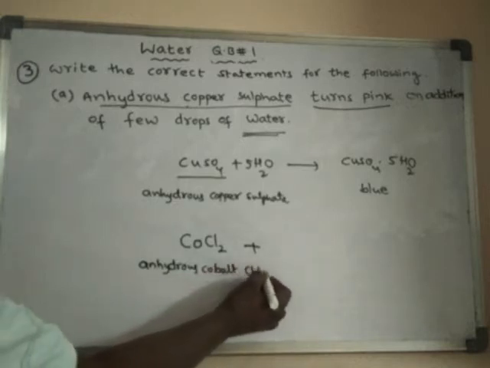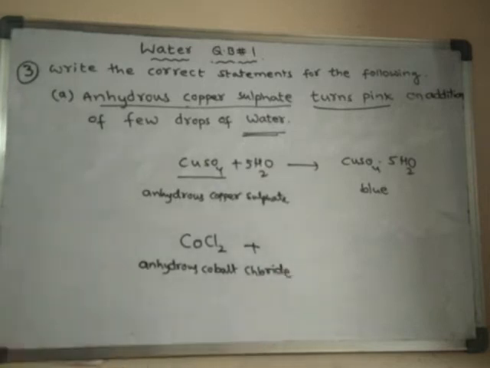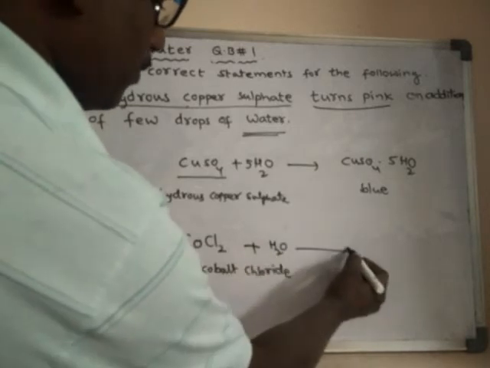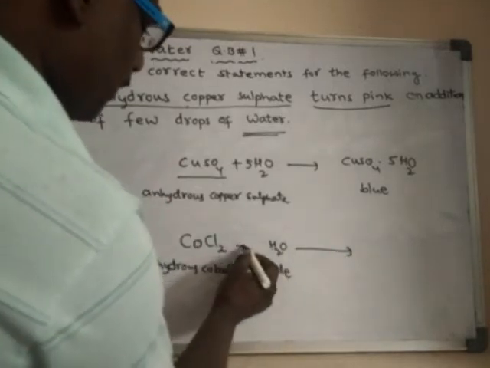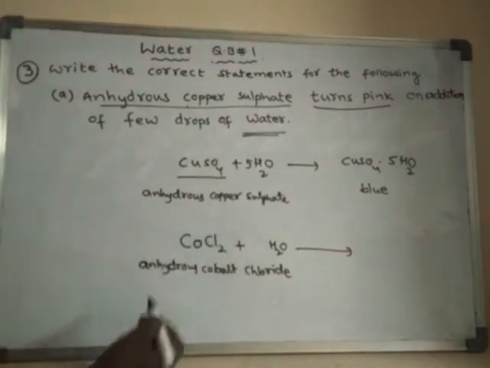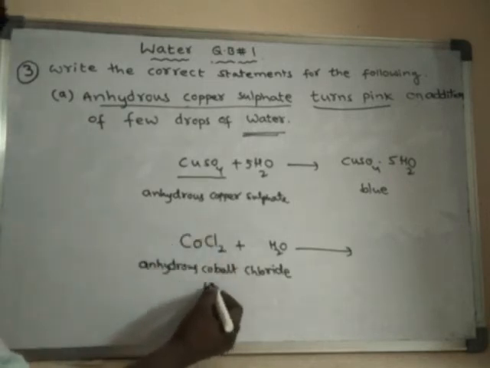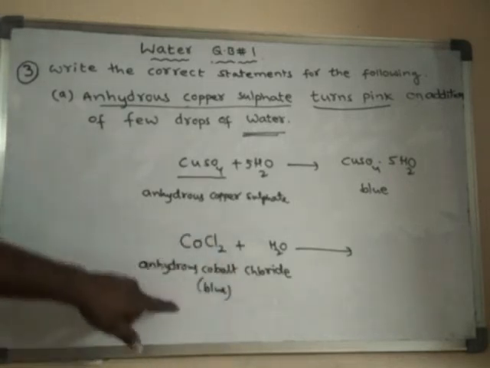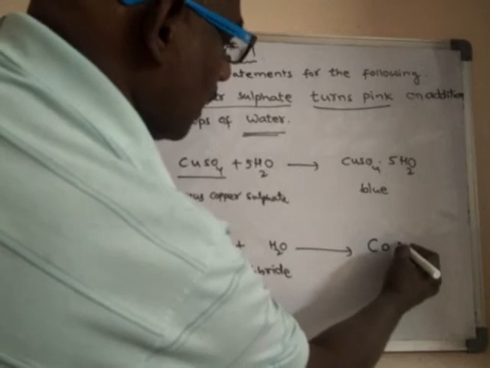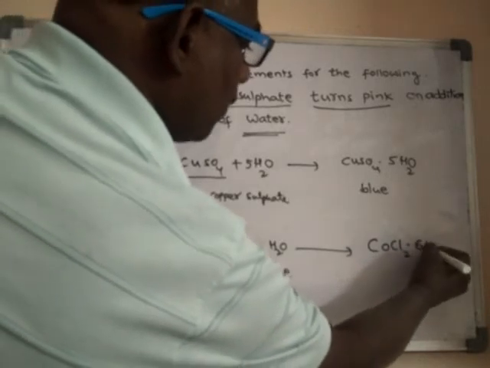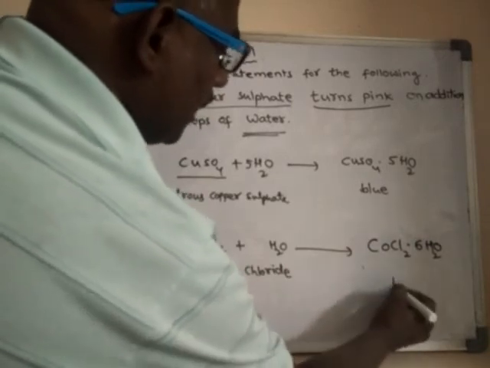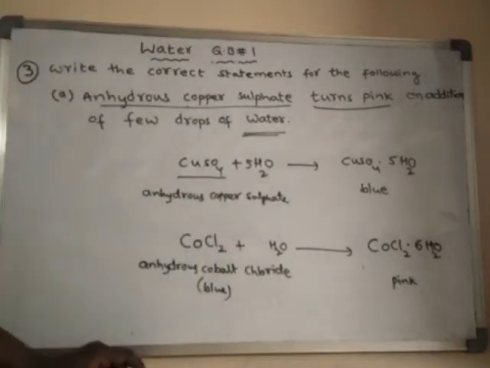Anhydrous cobalt chloride turns pink when water is added. Actually, this substance is blue in color originally. Upon addition of water, it will absorb water and convert into hydrated cobalt chloride, which is pink in color.